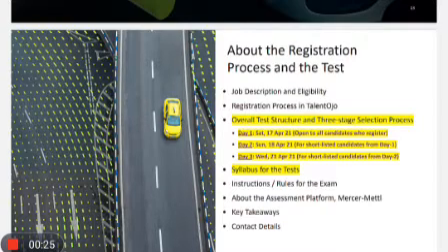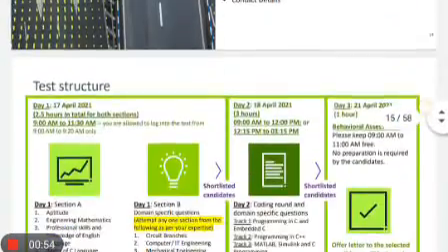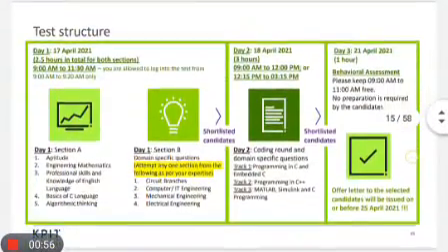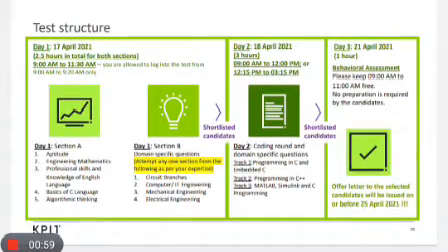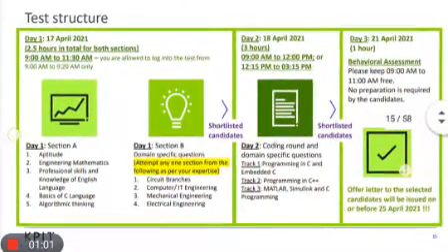They are conducting the test for 3 days, that is the 17th, 18th and 21st. Those who qualify the test on the 17th will be eligible for the test conducted on the 18th, and those who qualify the test conducted on the 18th will be eligible for the test conducted on the 21st of this month. So every round will be an elimination round, except the day 3 exam, which is not an elimination round. Here you can see the test pattern for day 1, day 2 and day 3. Please go through this slide very carefully.